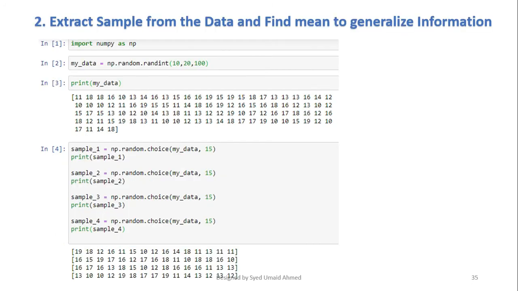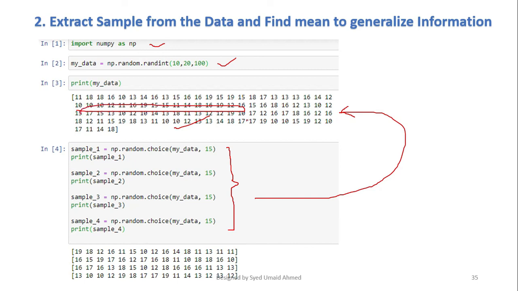And the third point is very important. You are going to generate the data same as in the previous slide, but the important thing is that you are going to take samples from this whole data. You are not going to take this whole data. You have taken a sample of 15 elements, and these 15 elements are stored in the variables sample 1, 2, 3, 4.